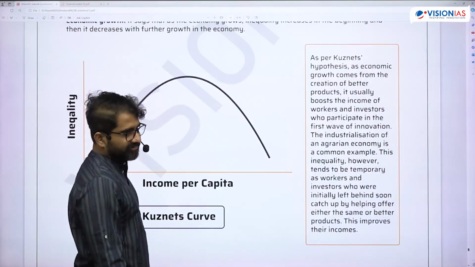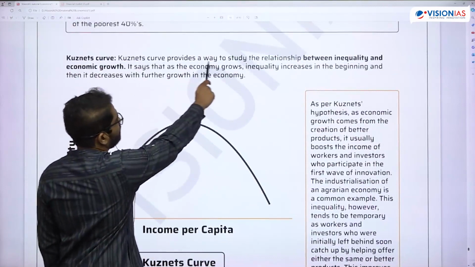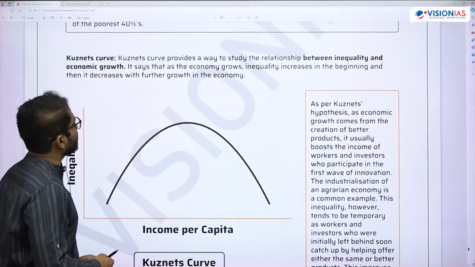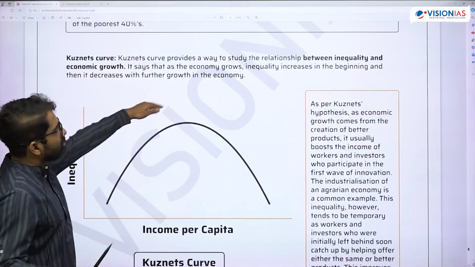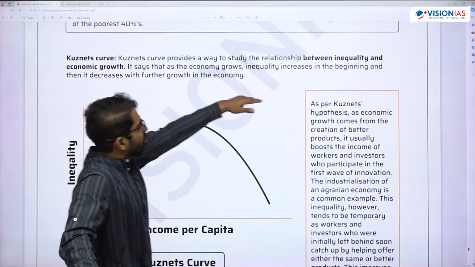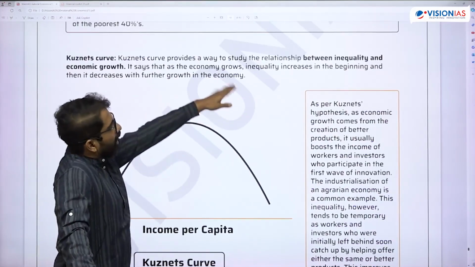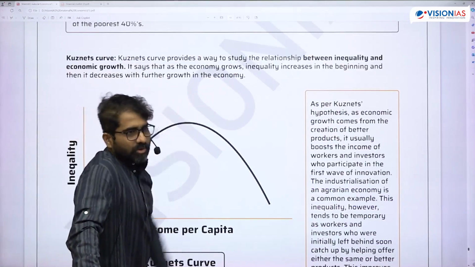You can observe this graph. It says that as the economy grows, inequality increases in the beginning, and then it decreases with further growth in the economy.